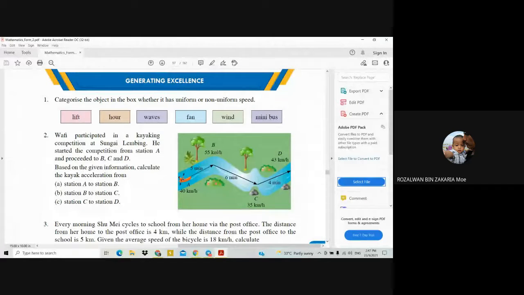So 15 kilometer per hour divided with the 0.083 hours. Then you get the answer. Okay, class, anyone already get the answer, which is equal to?